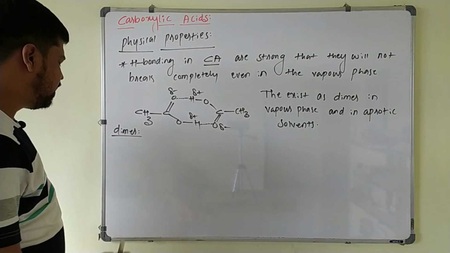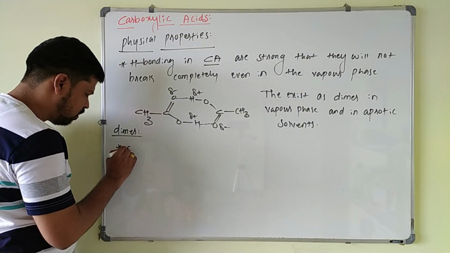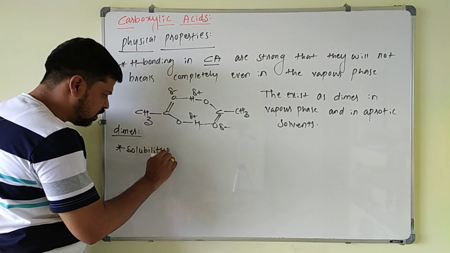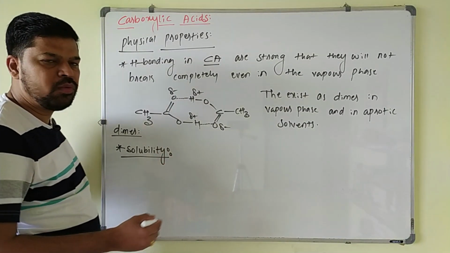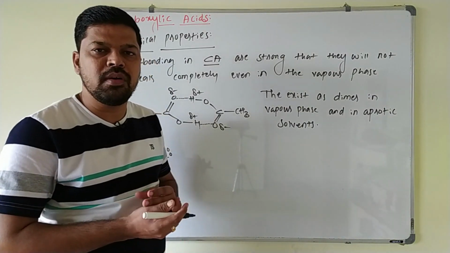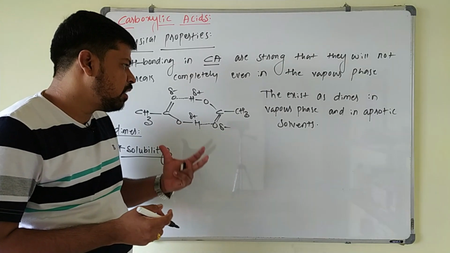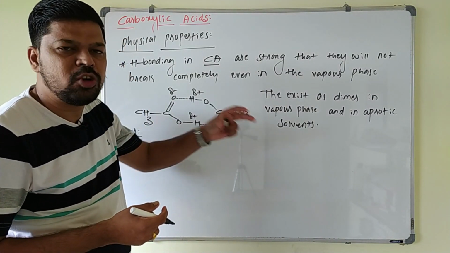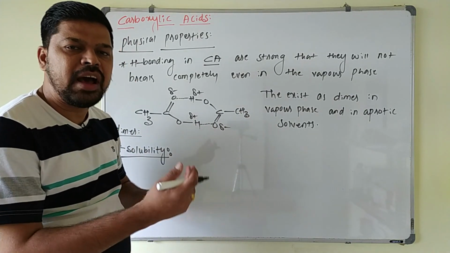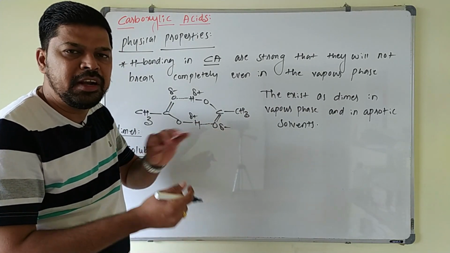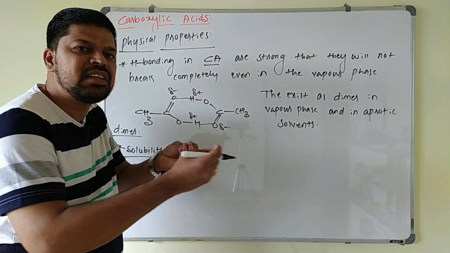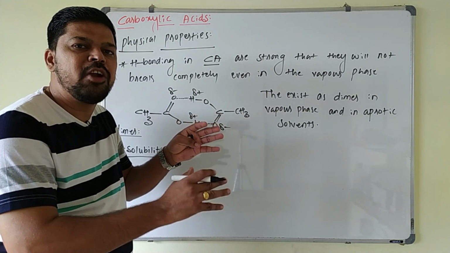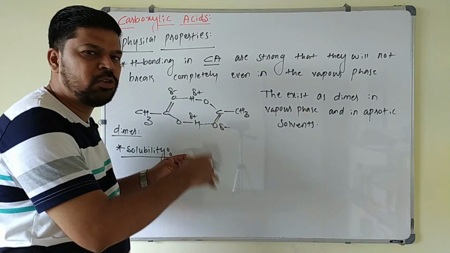Okay. Next point is solubility. Carboxylic acids up to 4 carbon atoms are soluble in water because they are able to form hydrogen bonding with water. As the number of carbon atoms in the alkyl chain increases, their solubility in water decreases, because the alkyl group is the hydrophobic part, which will not allow the acid to dissolve in water.